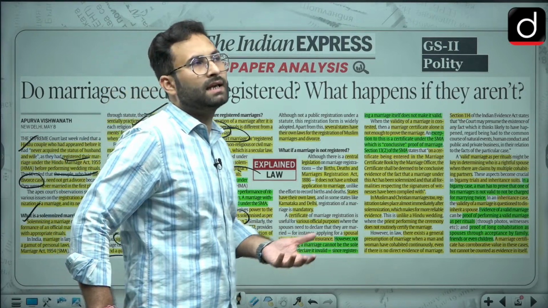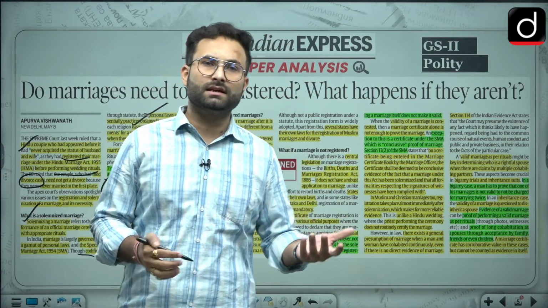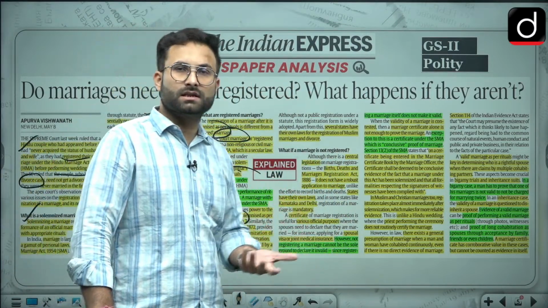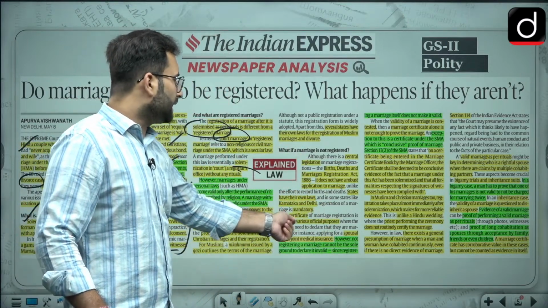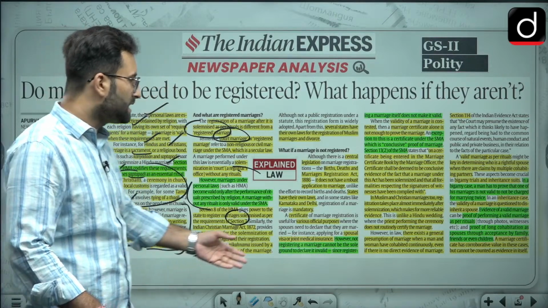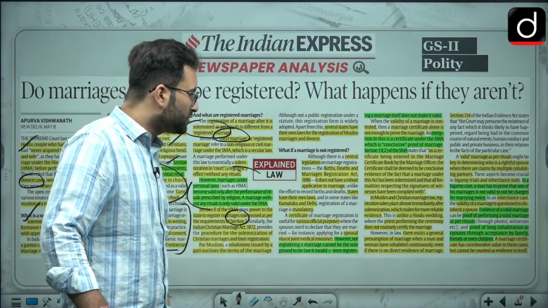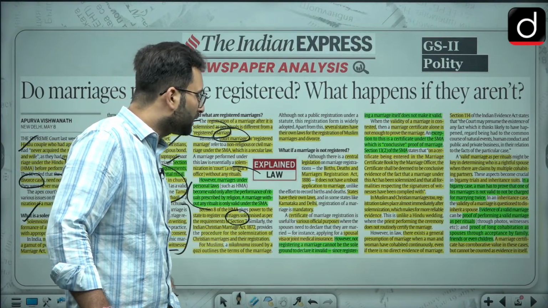In Delhi and Karnataka, registration is a mandatory step, and there are certain states where registration is not mandatory, like Rajasthan. Now, the certificate of marriage registration is useful for various official purposes like spousal visas, joint medical insurance, etc. However, not registering a marriage cannot be the sole ground to declare it invalid.